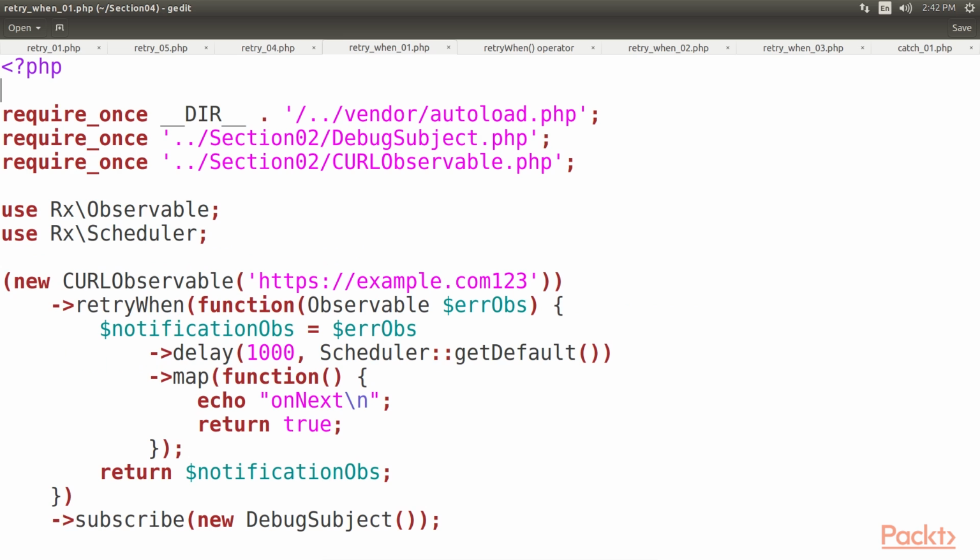We start with the retryWhen operator to show its functionality, which is a little more complicated. This callable to the retryWhen operator takes an observable as an argument and has to return an observable. Here, you can see it is returning notification OBS. Then, when an error signal occurs, it's pushed to this variable as onNext, so we can decide, based on the type of error, what we want to do.